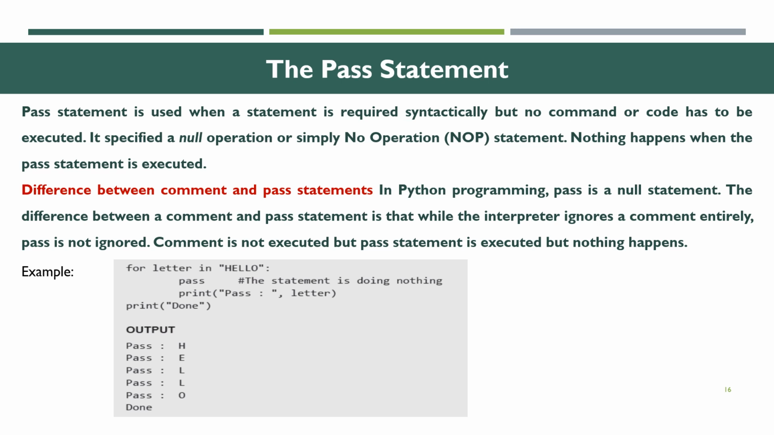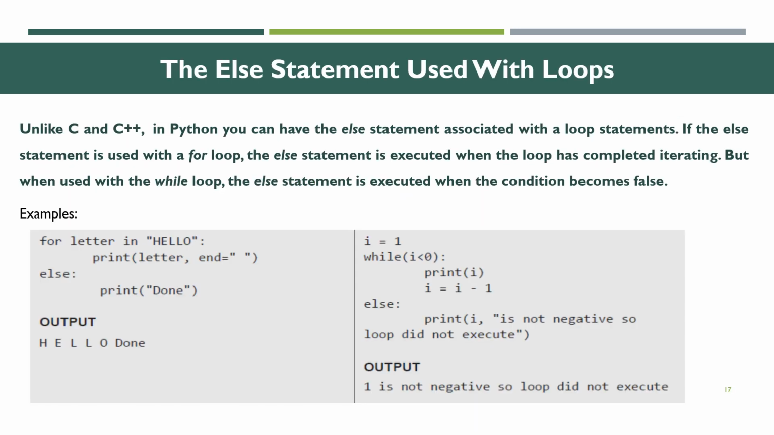Let us see an example. For letter in 'hello', pass, the statement is doing nothing. Print 'pass letter', then print done. And what will be the output? The output will be 'pass letter' followed by H, E, L, L, O one by one, and then done will be displayed. This is for the pass statement.